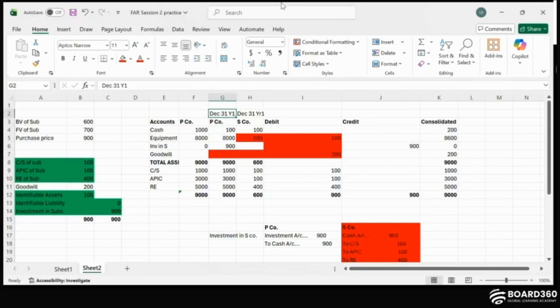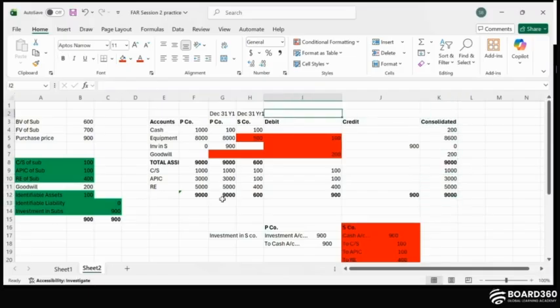So every year you will be preparing this, like the P company's balance sheet separate and the S company's balance sheet and P&L separate. However, this consolidated worksheet needs to be prepared at the end of the year, right?